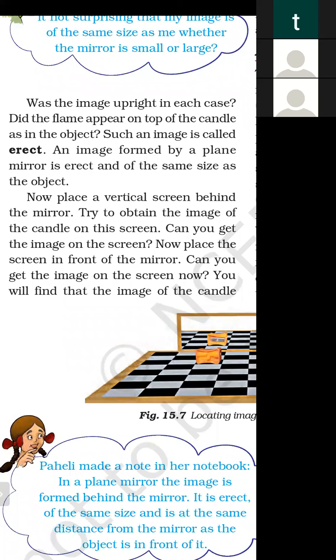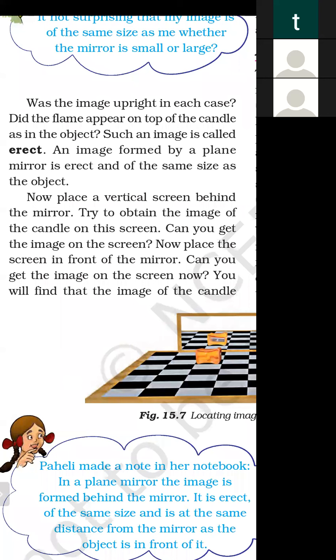So students, underline this line: the image formed by a plane mirror is erect and of the same size as the object. This will be part of a question. The question is, what are the characteristics of the image formed by a plane mirror? The first characteristic is that the image formed by a plane mirror is erect, and the second is that the size of the image is the same as the size of the object.